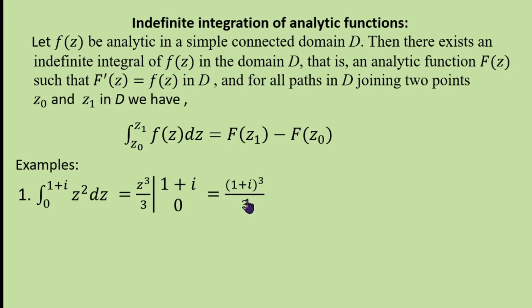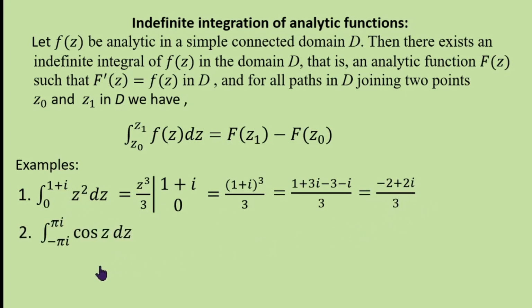You know that (1 plus x) whole cube is 1 cube plus 3 into x plus 3 into x square plus x cube. Therefore, it is 1 plus 3i plus 3 into i square, that is minus 3, plus i cube. i cube is minus i. 1 minus 3 is minus 2, 3i minus i is 2i. Therefore, (minus 2 plus 2i) by 3. So, in any path from 0 to 1 plus i, the integral of z square is (minus 2 plus 2i) by 3.